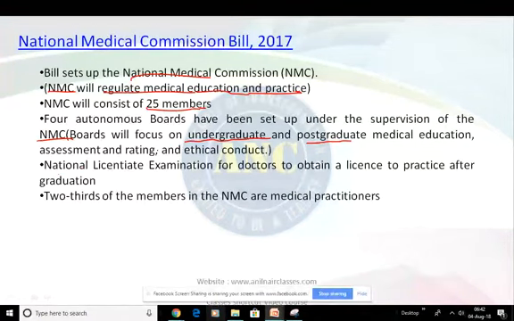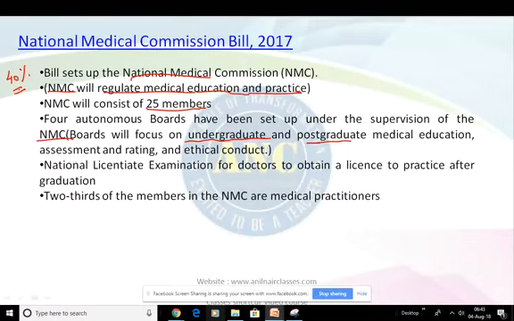There will be a national licence examination for doctors to obtain the licence to practice after graduation. The bill sets up the National Medical Commission. It will determine fees for up to 40% of seats in private medical institutions and deemed universities.